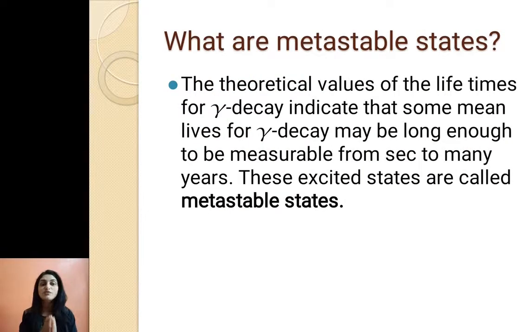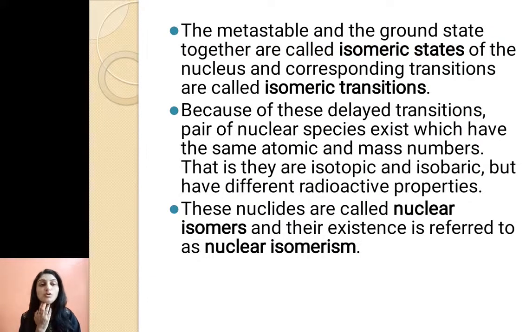So first of all we will talk about metastable states. The theoretical values of the lifetimes for gamma decay indicate that some mean lives for gamma decay may be long enough to be measurable, from seconds to many years. So we have intermediate excited states, and these are called metastable states. The metastable state and the ground state together are called isomeric states of the nucleus, and the transitions which take place between the metastable state and the ground state are called isomeric transitions.